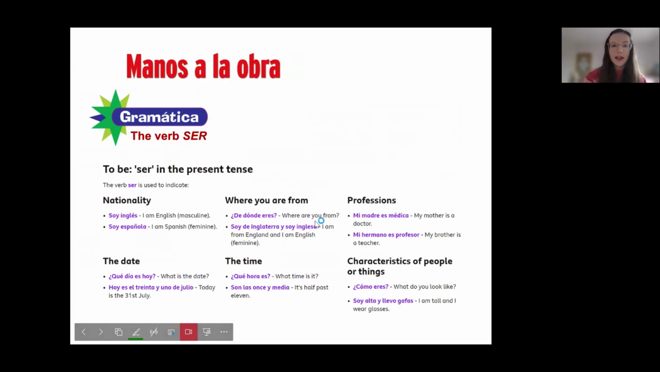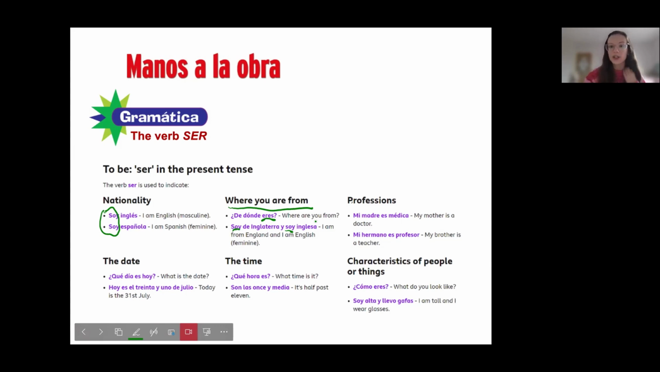Obviously, soy is the I form of ser, the conjugation which we just saw. So let's look at this one. Where are you from? So, ¿de dónde eres? So, eres we know is the tú form. Tú eres. So, where are you from? Soy de Inglaterra y soy inglesa. So, soy is I am in the conjugation of the verb ser. So, I am from England and I am English.